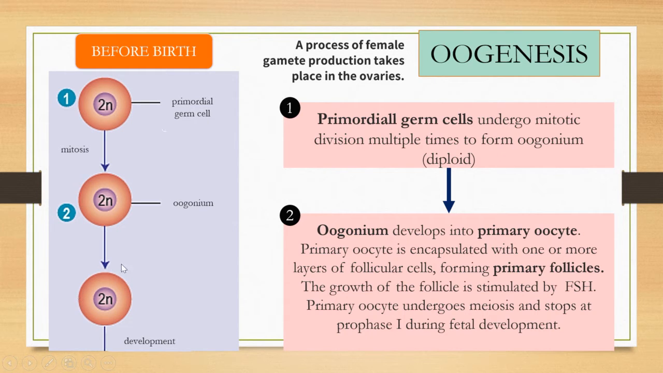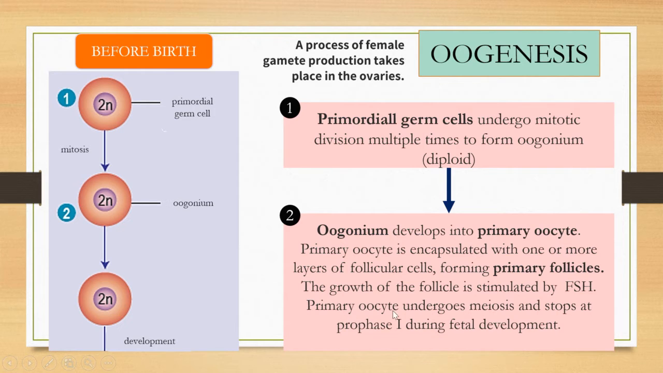So primary follicles refer to the primary oocyte that is encapsulated, covered, or protected with a layer of follicles. The growth of the follicle is still stimulated by FSH. What is FSH? It refers to the follicle stimulating hormone.